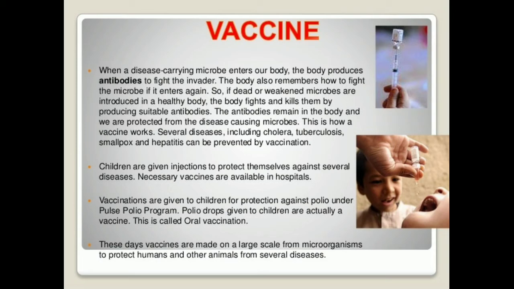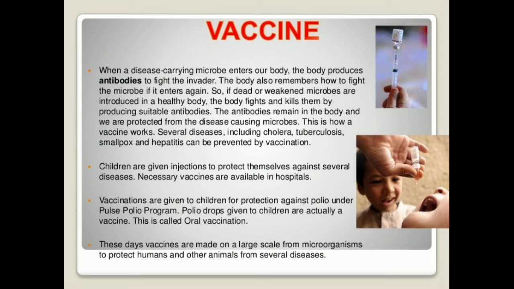When a disease carrying microbe, that is any bacteria, fungi or virus, enters our body, what will happen? The body will produce antibodies to fight the invader. Antibodies means a protective protein made by our body against the foreign substance which has invaded.